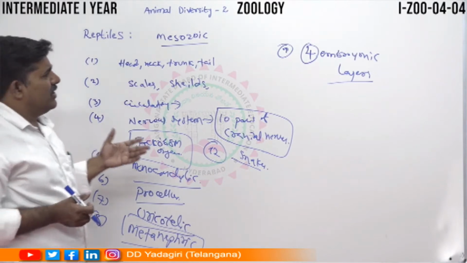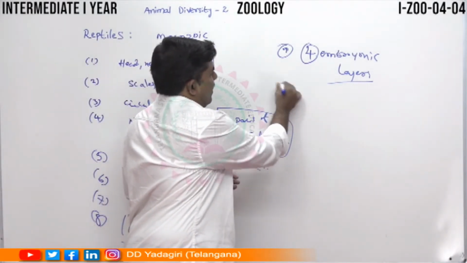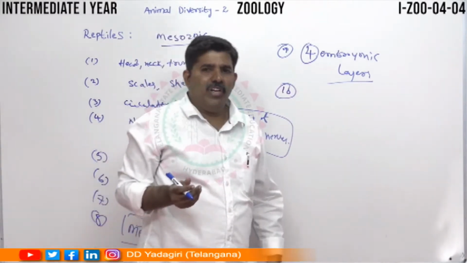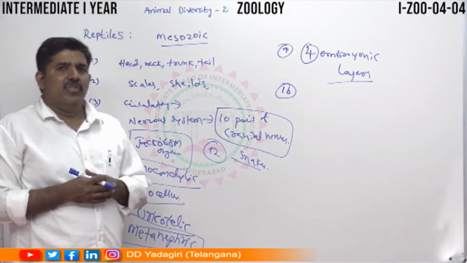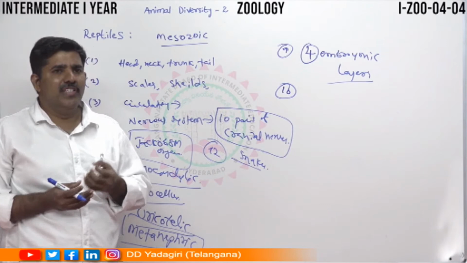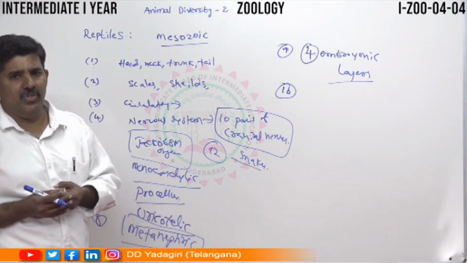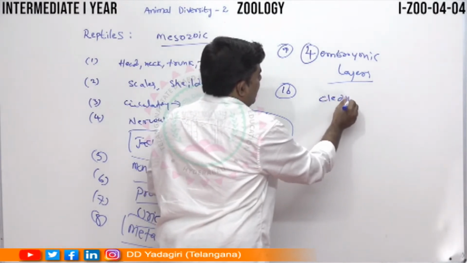And then, especially for reproduction, they have internal fertilization. They contain particular eggs. These eggs are called cleidoic eggs. Why?